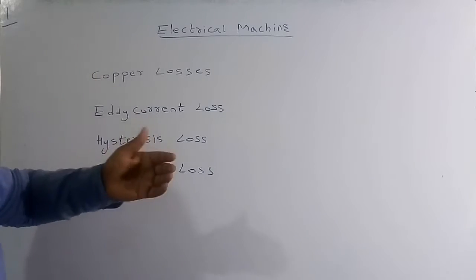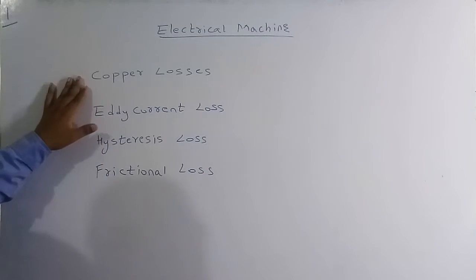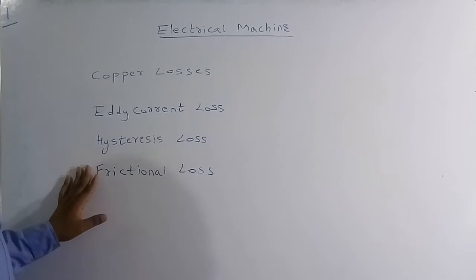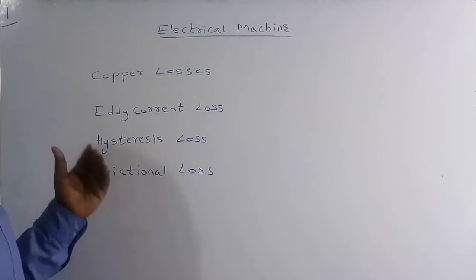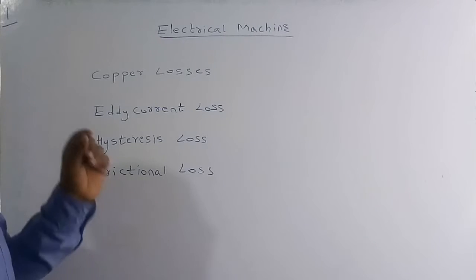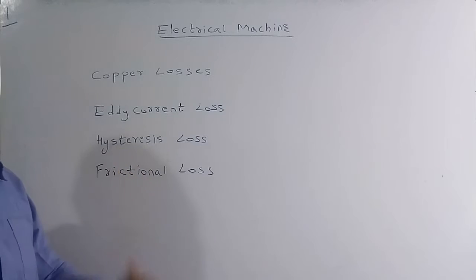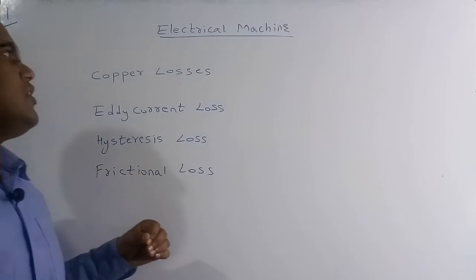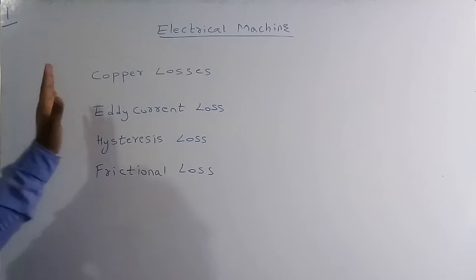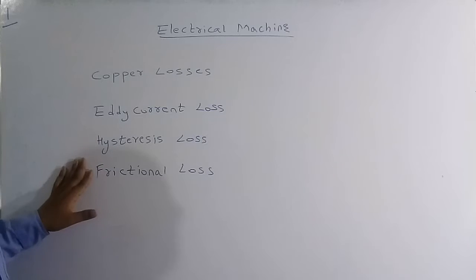Basically, in any electrical machine, these losses are considered the major losses: the copper loss, eddy current loss, hysteresis loss, and the frictional loss. There are also some other minor losses present in the electrical machine, but they are of low quantity, a very small value, so we are going to neglect those losses.